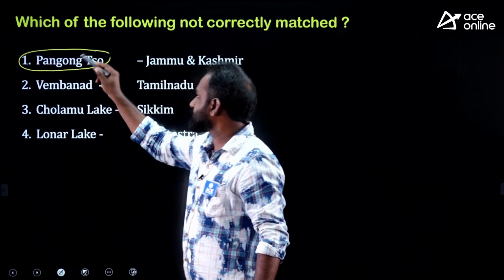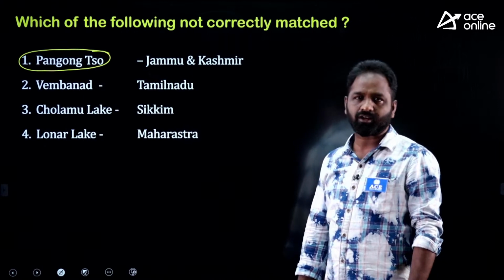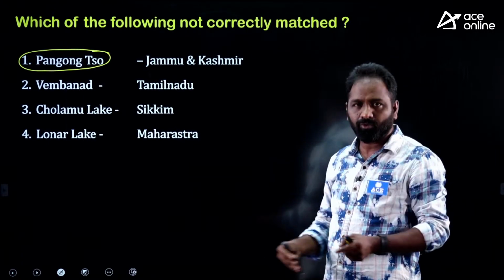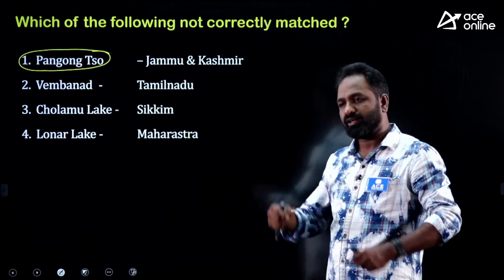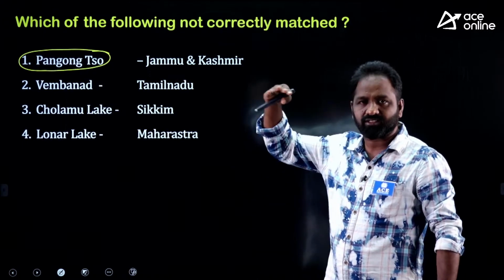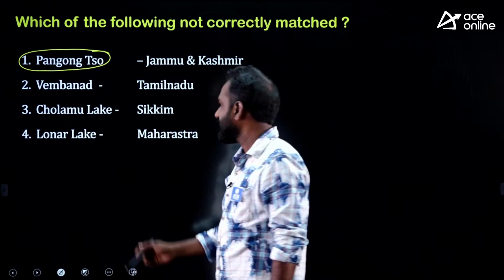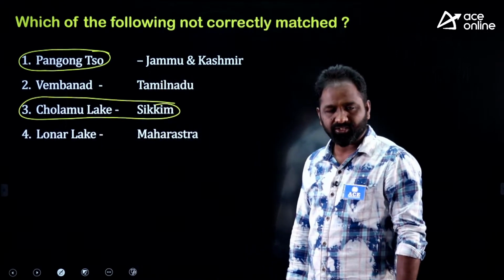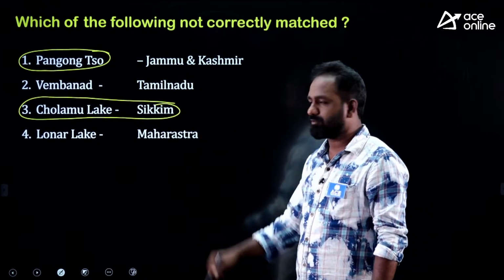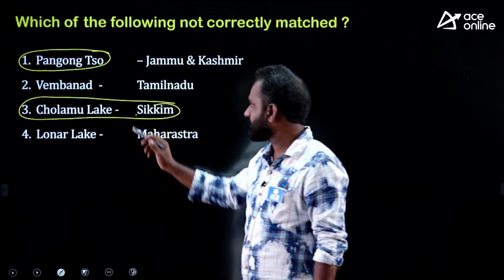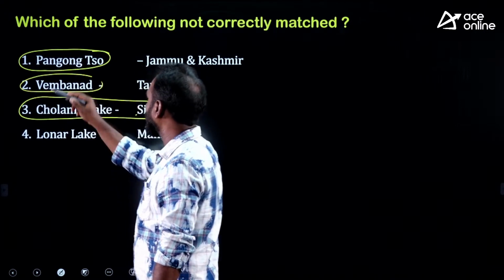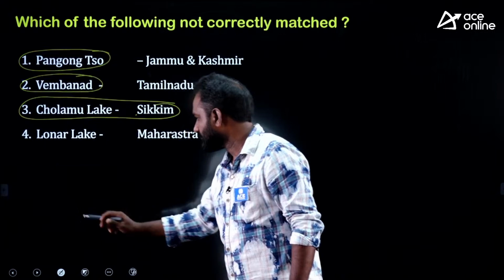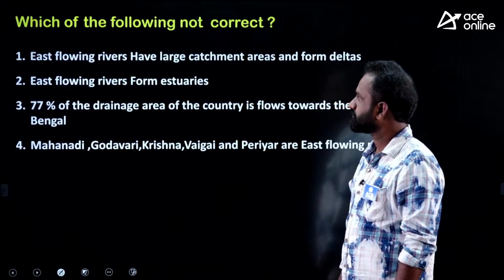What is the specialty of this lake? Anyone tell me. This is the highest salt water lake, located in Jammu and Kashmir, highest in terms of height. The highest lake in the country is located in Sikkim, and this other lake is located in Kerala. Okay, right. Okay, next.